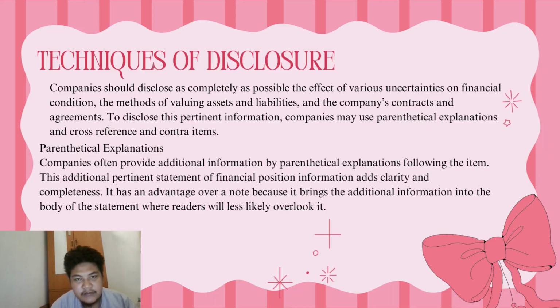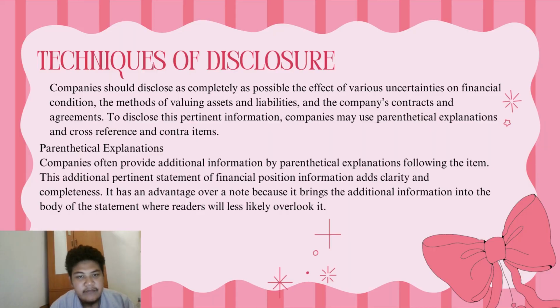So the first method is parenthetical explanation. Companies often provide additional information by parenthetical explanation following the item. This addition of pertinent statement of financial position information adds clarity and completeness.